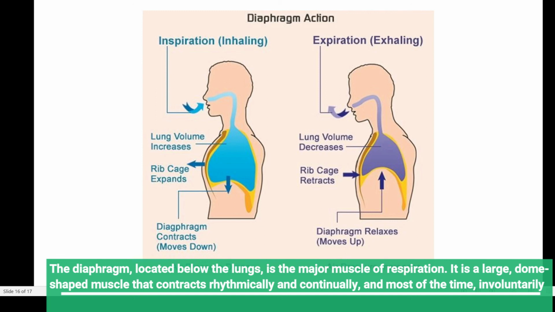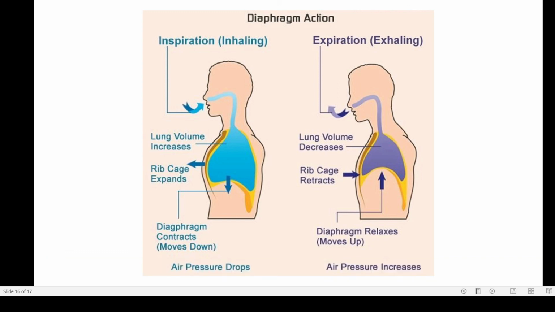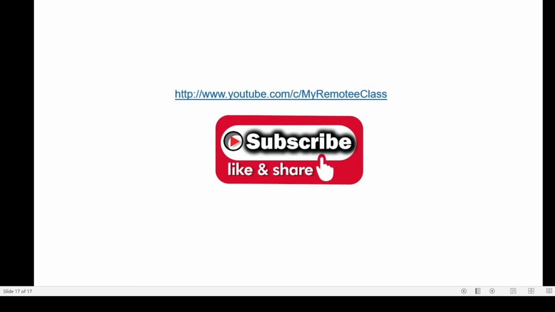Now this is a picture which is showing what happens in inspiration and what happens in expiration. In inspiration or inhalation, the lung volume is increased. As a result, the rib cage also expands and the diaphragm contracts. That means it moves down and the air pressure drops. And what happens in case of exhalation or expiration? The lung volume decreases, the rib cage also retracts, and the diaphragm relaxes or moves up, and the air pressure increases. So this is all about respiration.